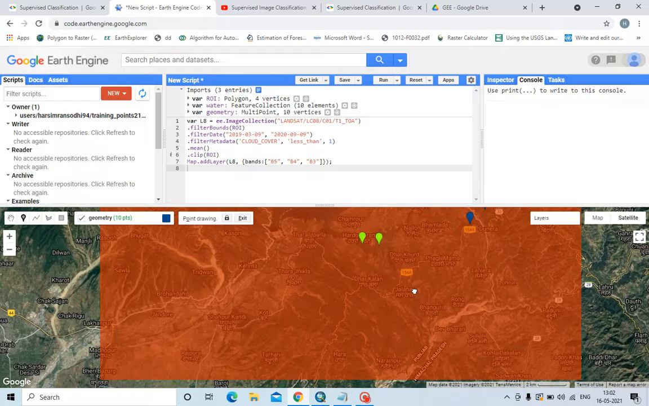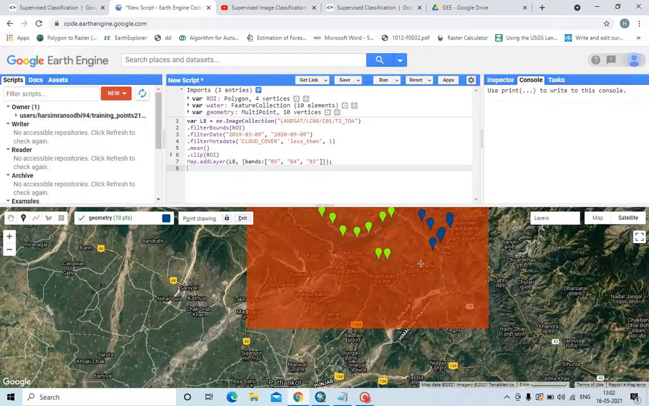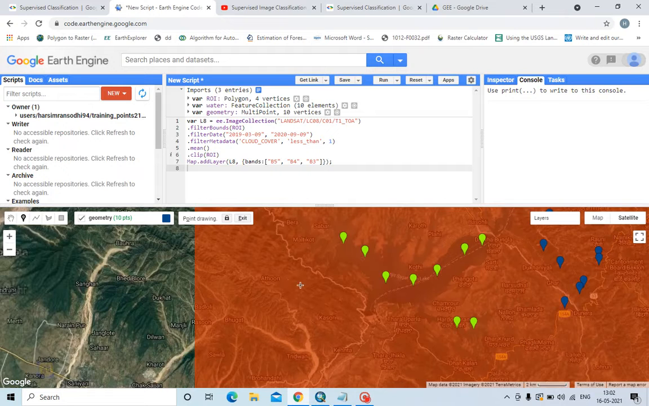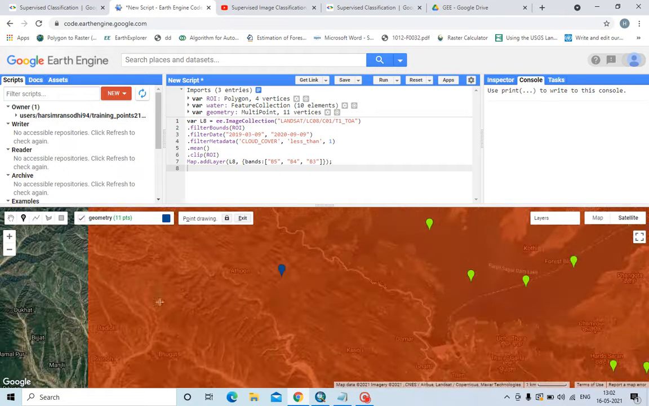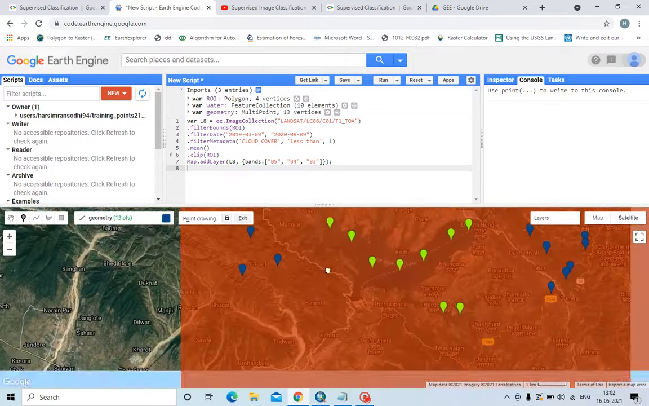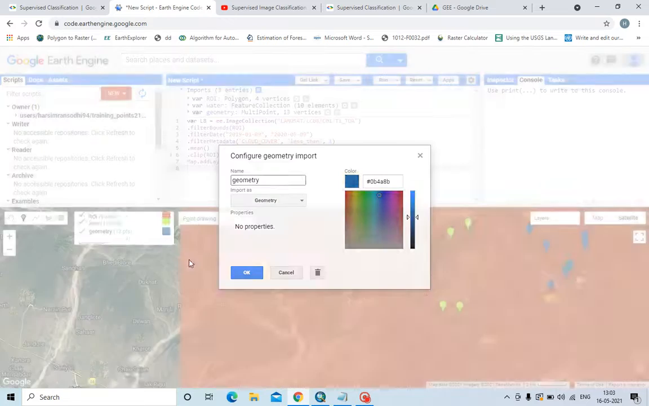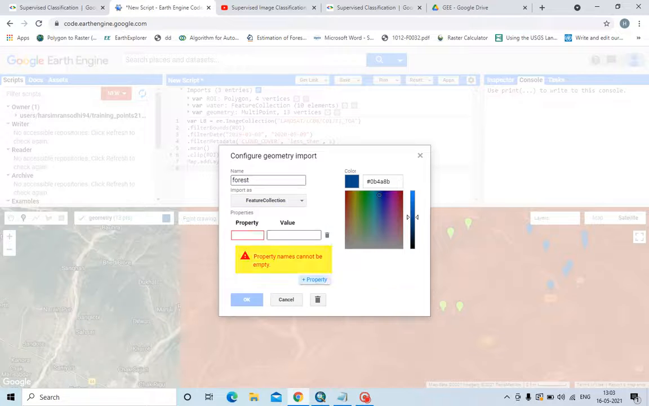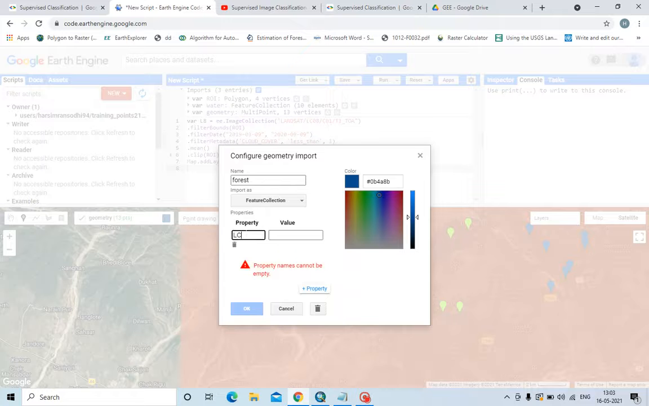I think 10 points are sufficient, but if you are generating 10 points, I prefer that you scatter them across the whole image, not just in one place. Okay, now go to settings and just write it as forest, LC1.